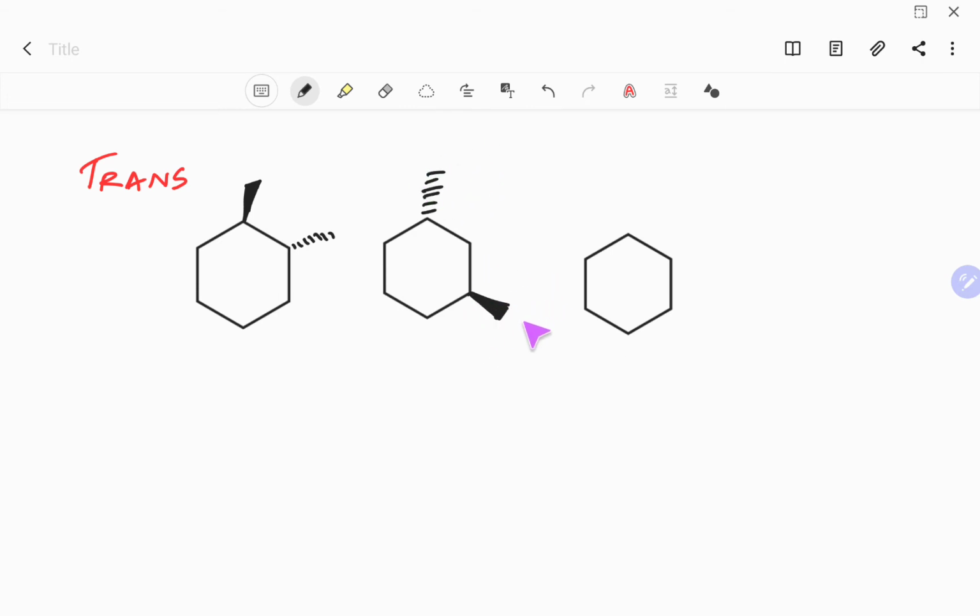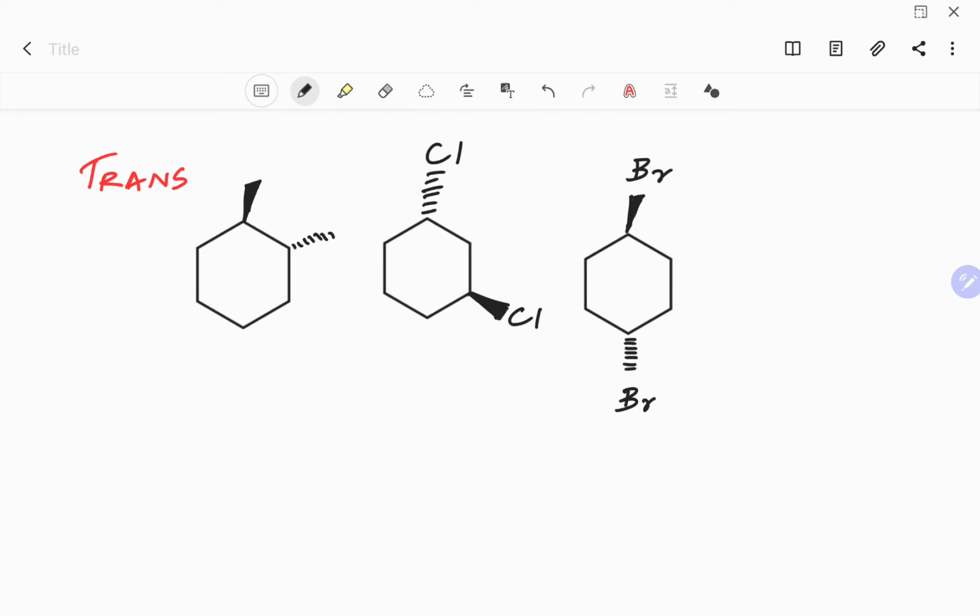Okay, so this could be chlorine, Cl and Cl. And then let's draw another trans isomer. So this time let's use a bromine. And then the other should be on the opposite plane. So if you use a wedge, the next one should be a dash. So here is the other bromine.